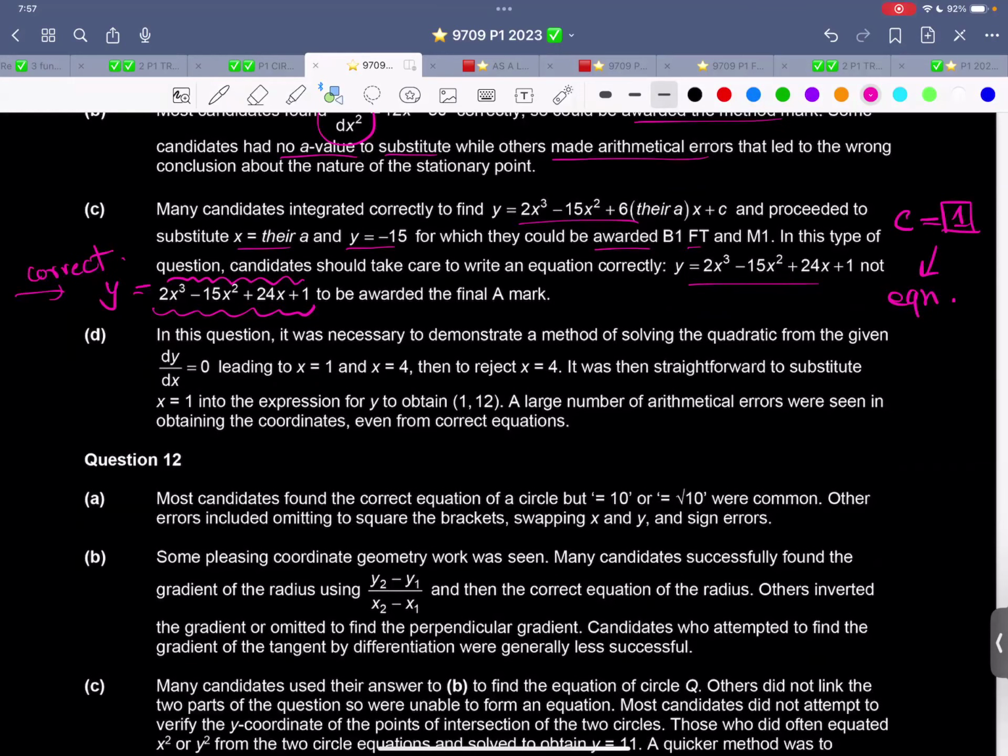In this question, it was necessary to demonstrate a method of solving the quadratic form of the given dy by dx equals 0, leading to x is 1, x is 4, and then to reject x equals 4 because this was already given. It was then straightforward to substitute x equals 1 in the expression to find the y coordinate. A large number of arithmetic errors were seen in obtaining the coordinates, even from the correct solution. So that is a good idea. That will give you a good idea about rates of change, about tangents, normal, volume, stationary points. So everything was there over here.